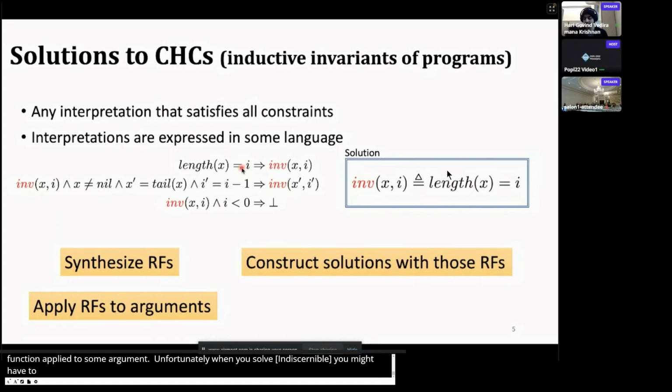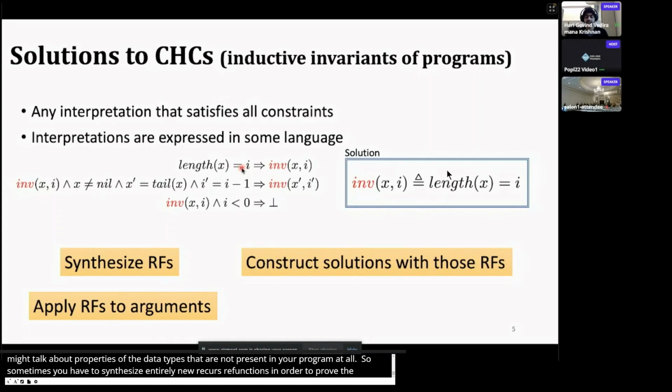For example, think of when you're writing a program that manipulates data types and you have to write a looping variant. Sometimes the looping variant might talk about properties of the data types that are not present in your program at all. So sometimes you have to synthesize entirely new recursive functions in order to prove these properties.